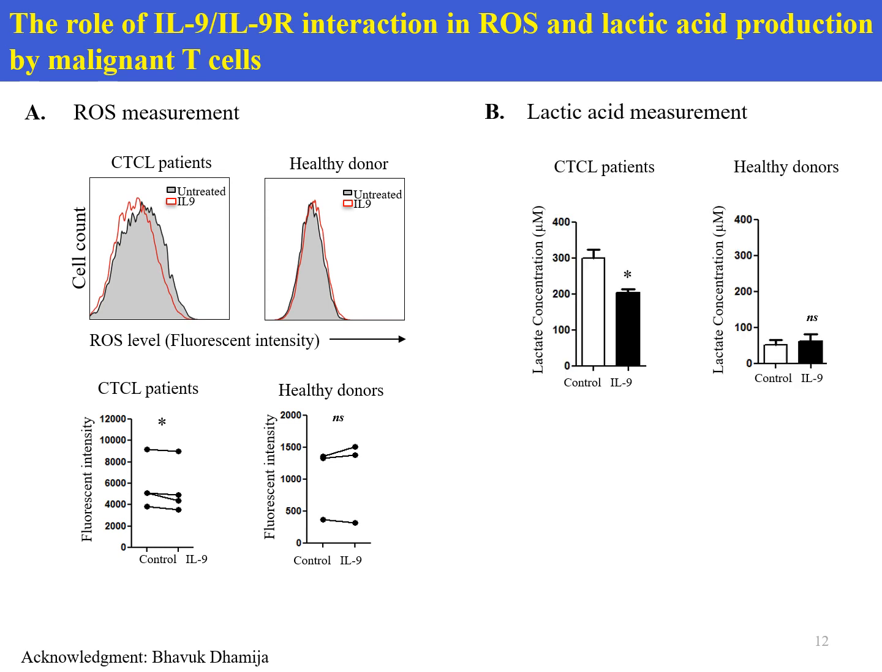Now, since lactic acidosis promotes ROS release and thus increases oxidative stress inside the cell, we quantified extracellular lactate in cell-free supernatant of CTCL patients' T cells and healthy donor T cells. IL-9 decreased the extracellular lactate concentration in T cell culture of CTCL patients. However, it had no impact on lactate production in healthy donors. Collectively, these data suggest that IL-9 promotes cell survival while reducing the intracellular ROS level and lactic acidosis.